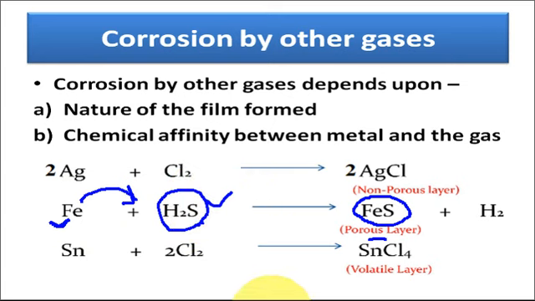So basically what we have concluded here is that corrosion in presence of gases other than oxygen depends upon two things. First is the chemical reactivity of the gas and the metal. Second, nature of the film formed. If the metal is chemically reactive towards any gas, then it may corrode in presence of that gas. But further corrosion depends upon the nature of the corrosion product formed.